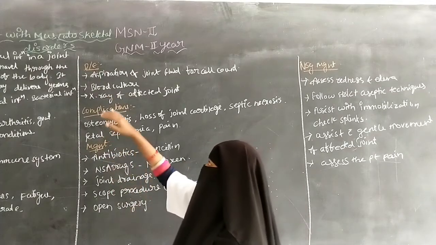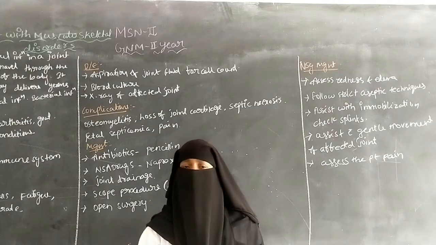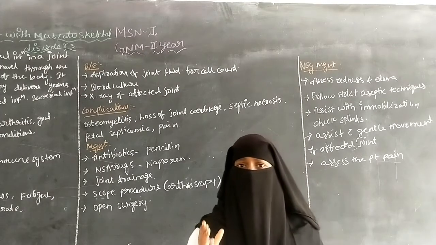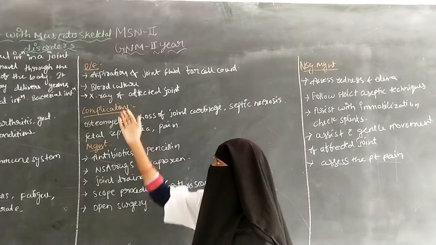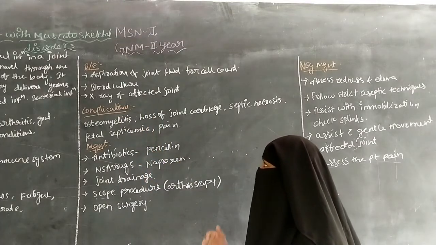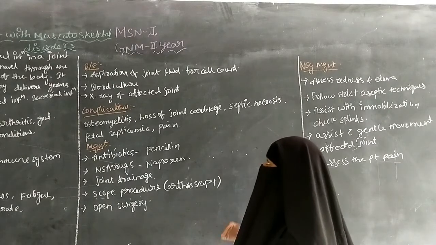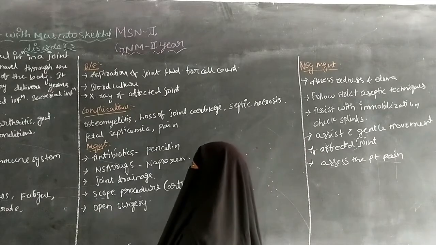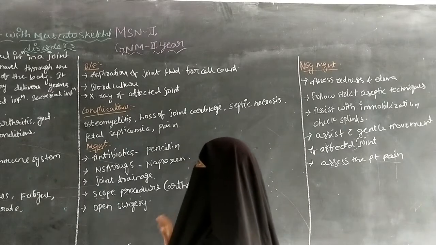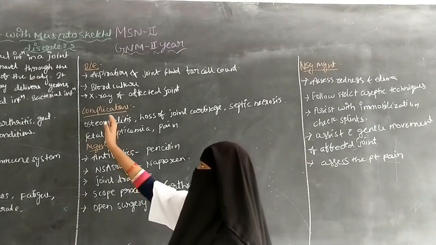And next one is X-ray of the affected joint. Whichever joint is affected, that joint can be X-rayed. So X-ray of the affected joint. So the diagnostic evaluation includes aspiration of joint fluid for cell count, blood culture and X-ray of the affected joint. So next one is complications.